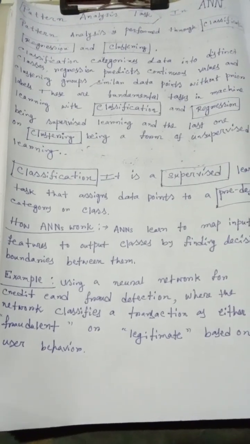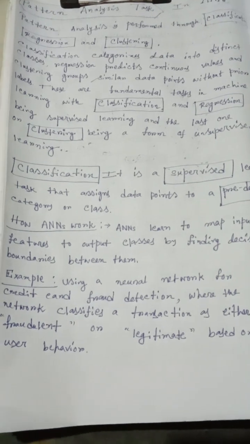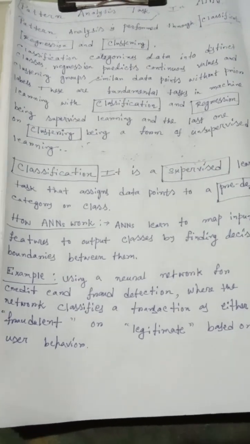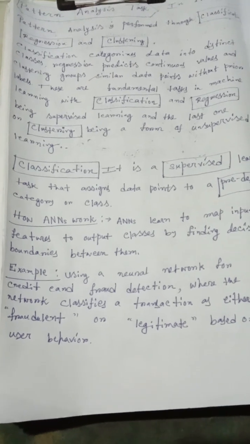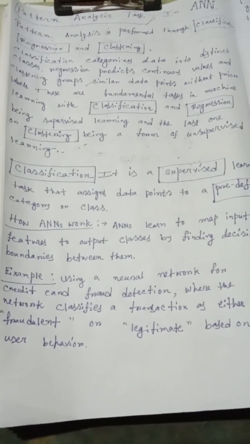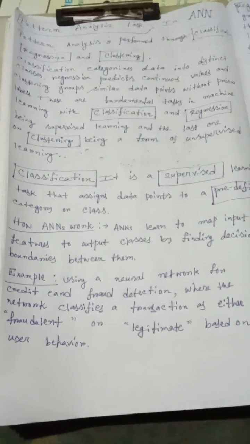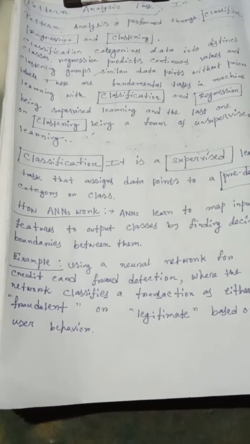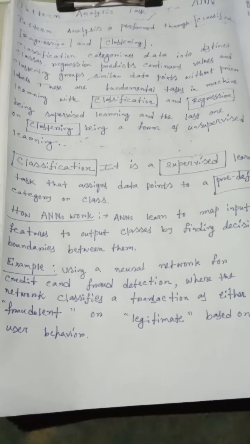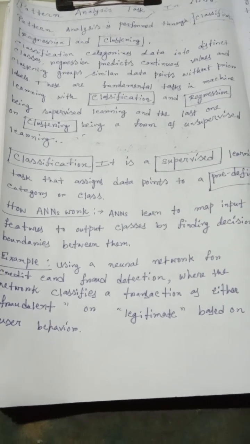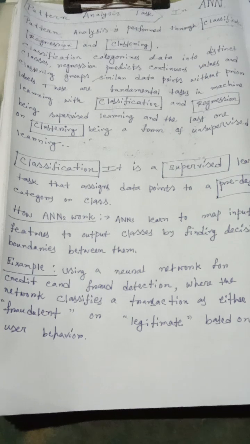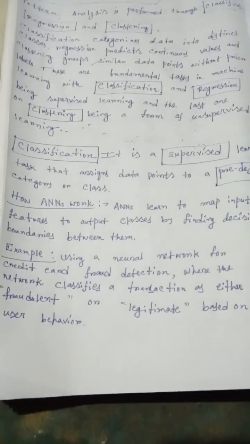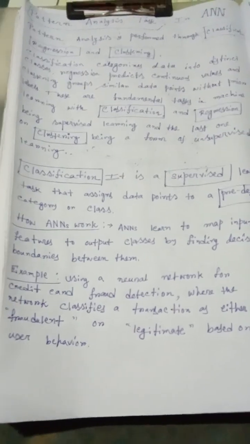Classification, as the name suggests, categorizes data into distinct classes, while regression predicts continuous values and clustering groups similar data points without prior labels. These are the fundamental tasks in machine learning, with classification and regression being supervised learning techniques and the last one, clustering, being a form of unsupervised learning. Now let's have some preliminary concept about these: classification, regression and clustering.